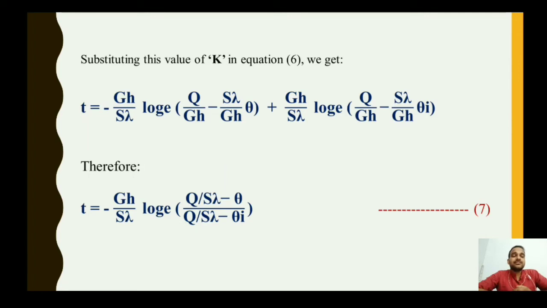So t equals minus gh upon s lambda into log e of the bracket q upon s lambda minus theta over q upon s lambda minus theta I. This is our equation 7.